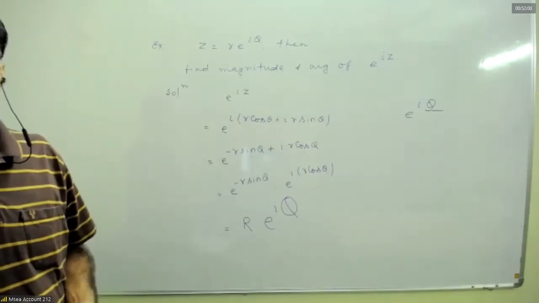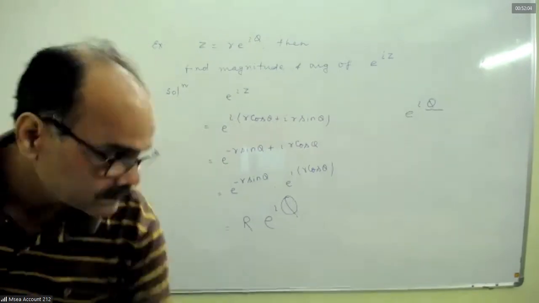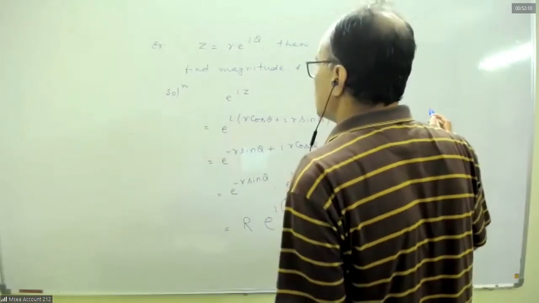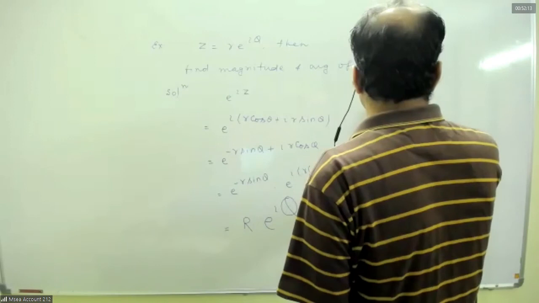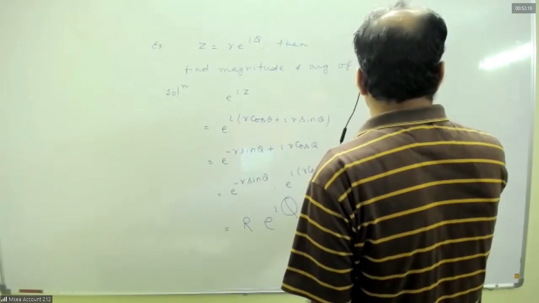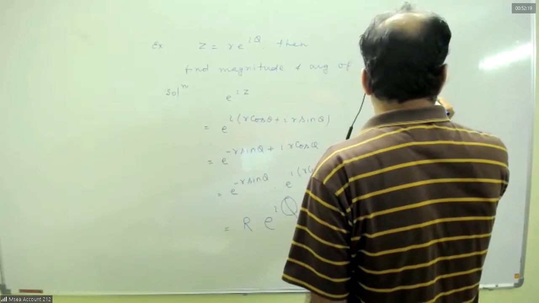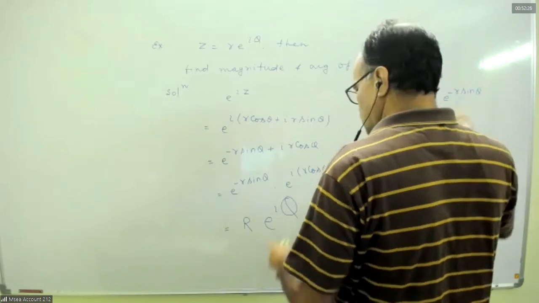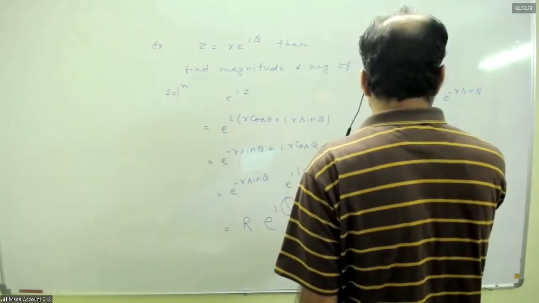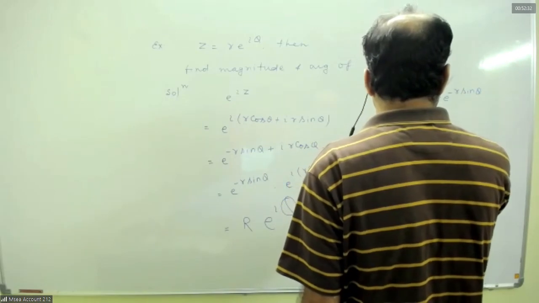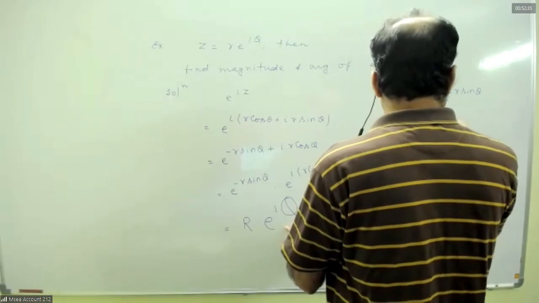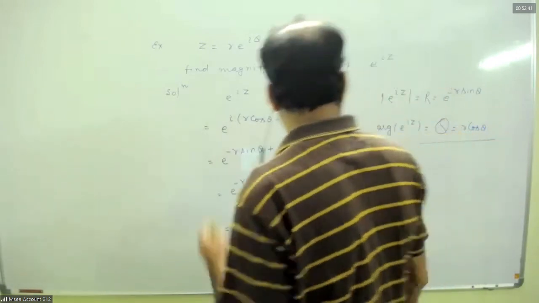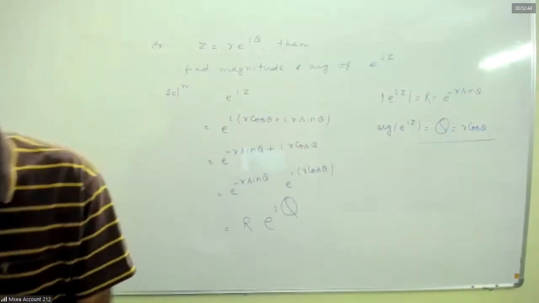Okay. So mod of e to the power i z equals e to the power minus r sin theta, and argument of e to the power i z is r cos theta. Okay.